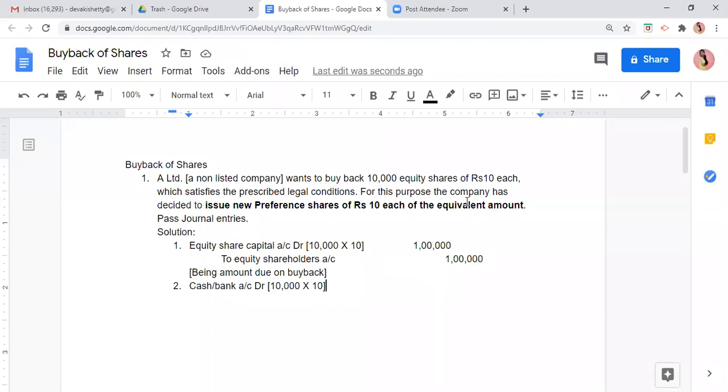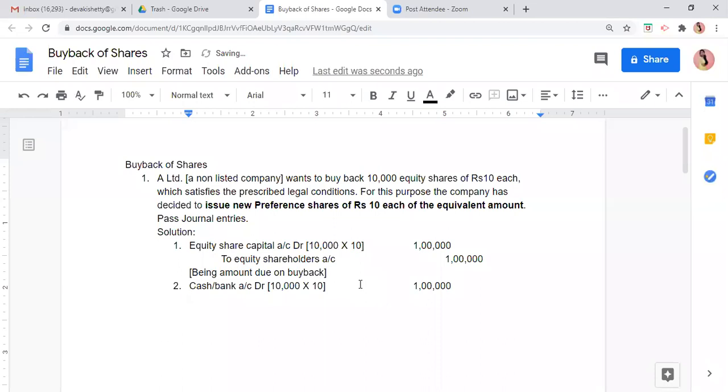They say equivalent amount, new preference shares of rupees 10 each of the equivalent amount. How much amount we want for buyback? We want 1 lakh. So वो 1 lakh का what we will do? We will issue preference share capital in the market.